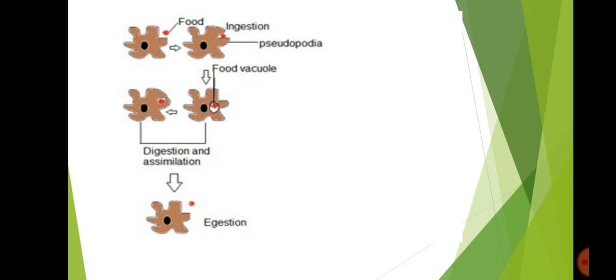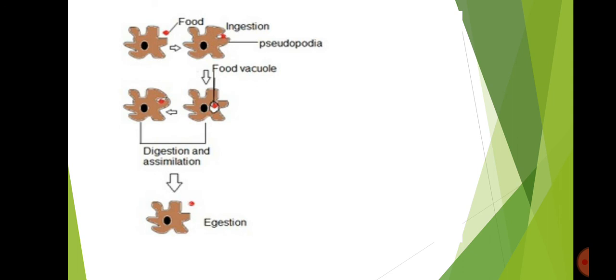Next is digestion in amoeba. The first process is ingestion. The method of taking food inside the body is called ingestion. Amoeba moves continuously when it senses food particles. It spreads finger-like structures around the particles. These structures are called pseudopodia, also called false feet.